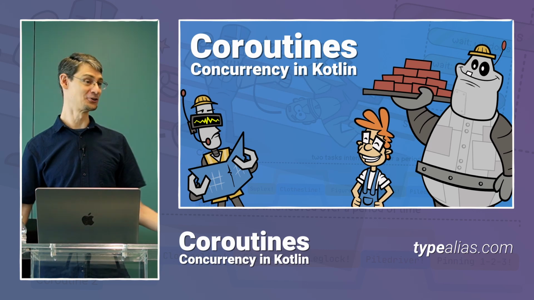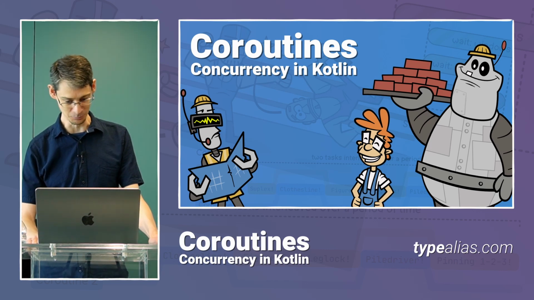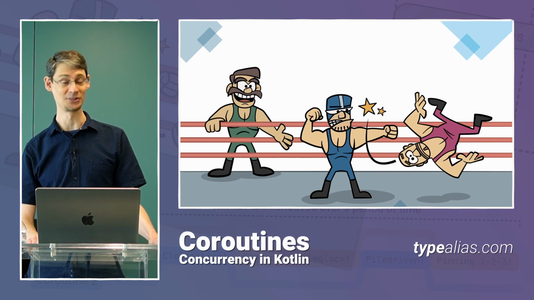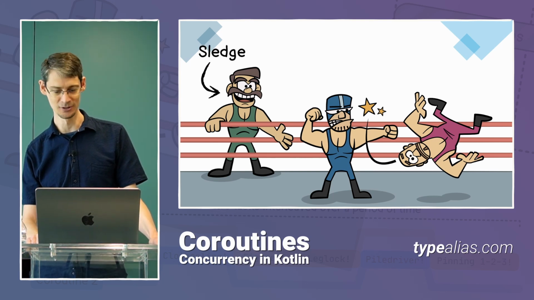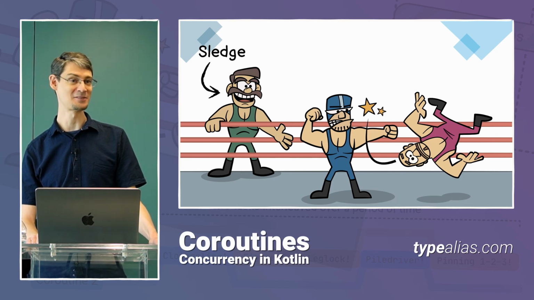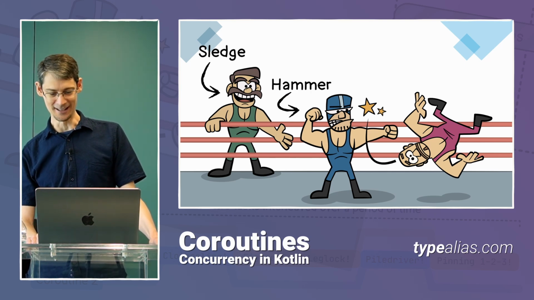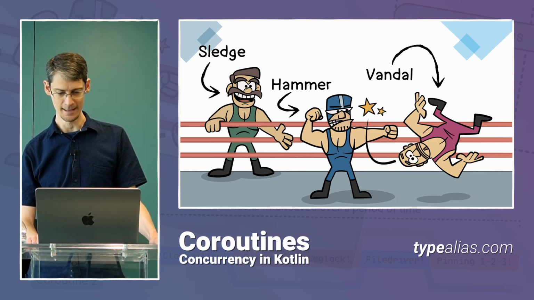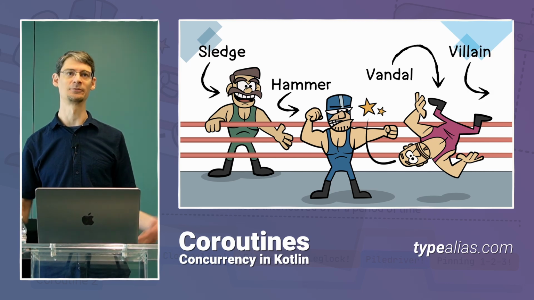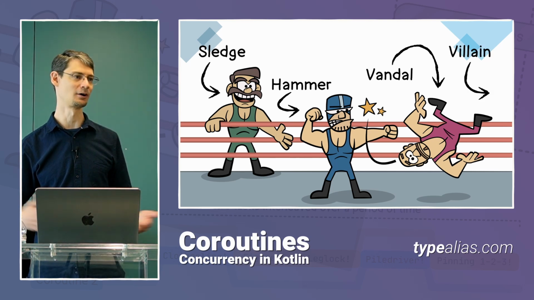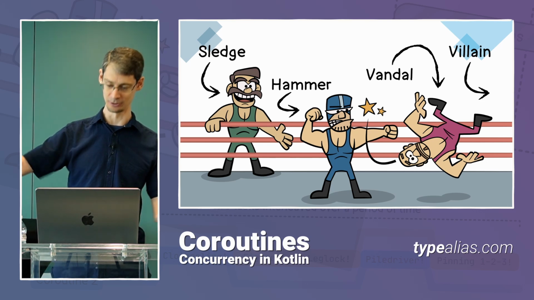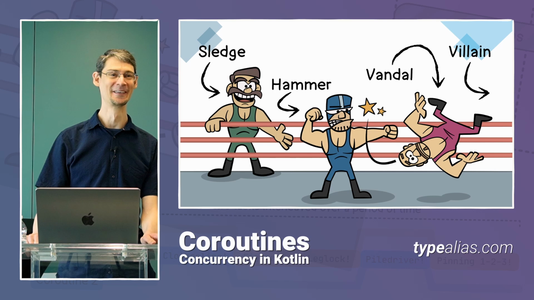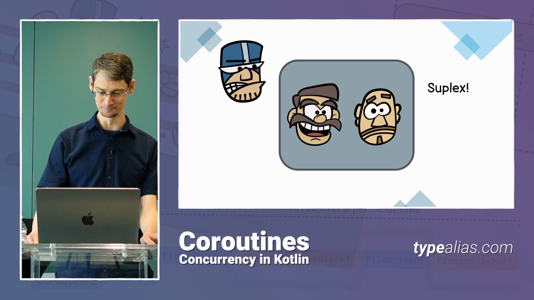So what I wanted to do is start off by introducing you to a couple of professional wrestlers. On this side of the ring, we've got the Sledgehammer team featuring Sledge, and you'll never guess the name of his teammate, Hammer. On the other side of the ring, we've got the V team with Vandal and his teammate, Villain. Villain is off screen somewhere. I'm sorry, guys, I was too lazy to draw a 4th wrestler, and he's not very relevant to the story anyway today. So let's see how this match plays out.